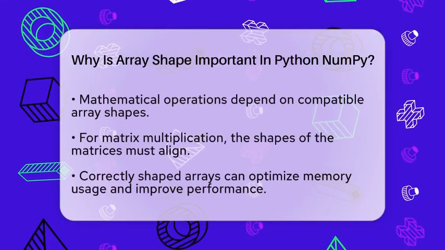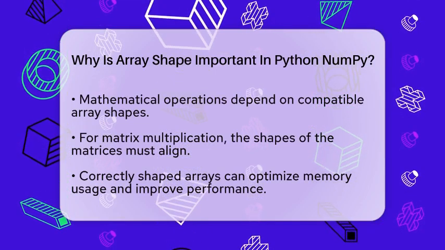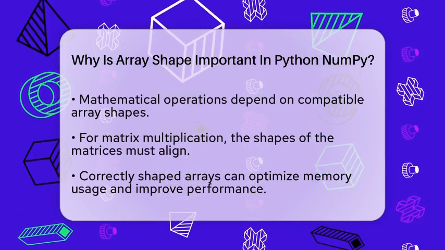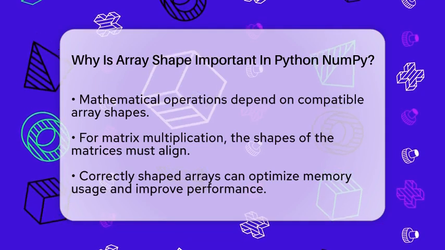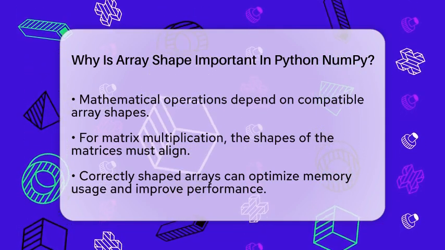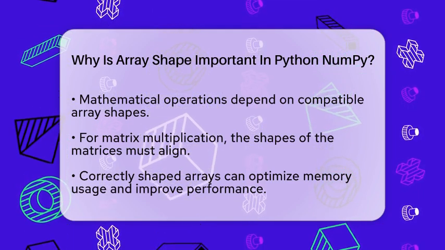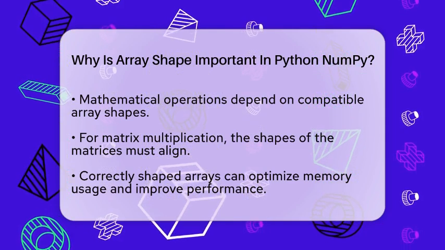Mathematical operations in NumPy also rely on array shapes. For example, if you want to multiply two matrices, their shapes must be compatible. If one matrix has a shape of 3 by 4 and the other has a shape of 4 by 2, you can multiply them. But if the shapes do not align, the operation will not work.